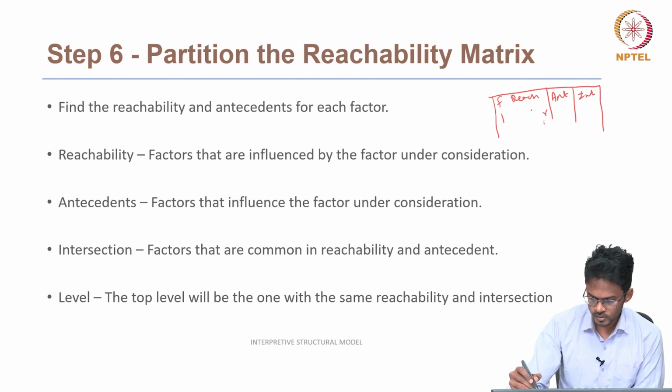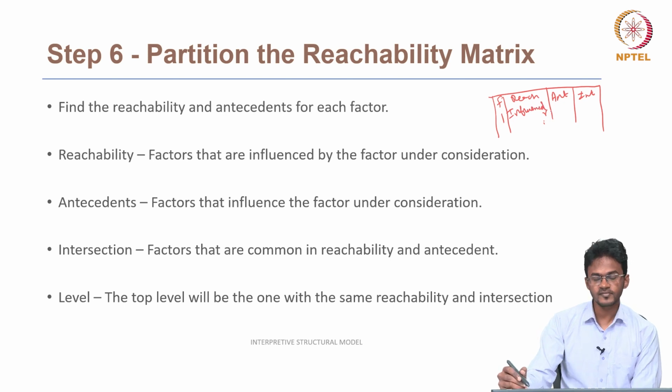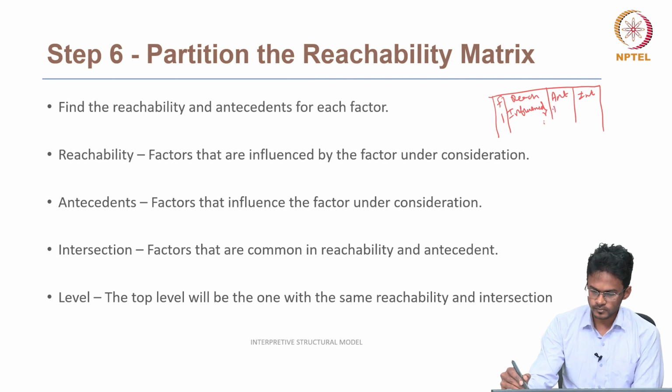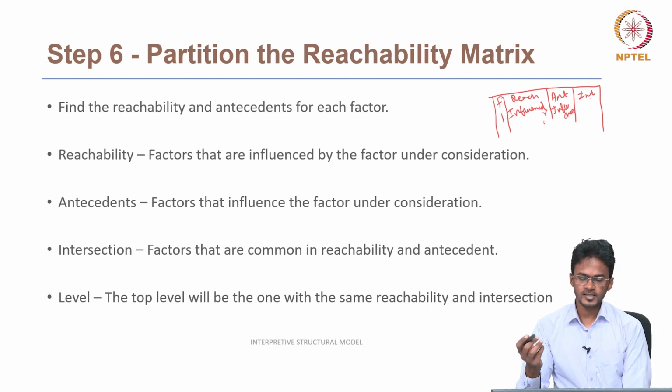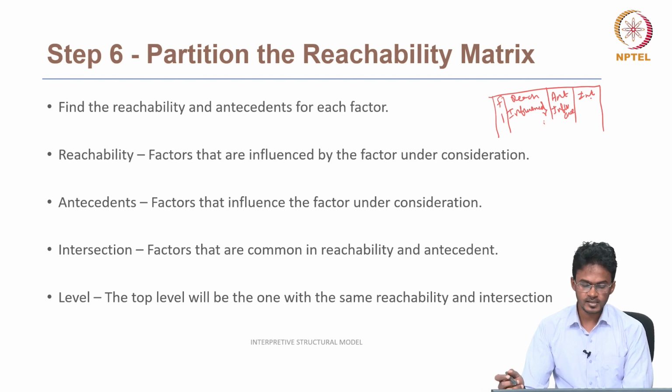So in reachability, we will see factors that are influenced by the factor under consideration, and in antecedents, we will take the factors that influence the factor under consideration. And in the intersection column, we will check which elements or factors are common in the reachability and antecedents, and we will have that in the intersection.